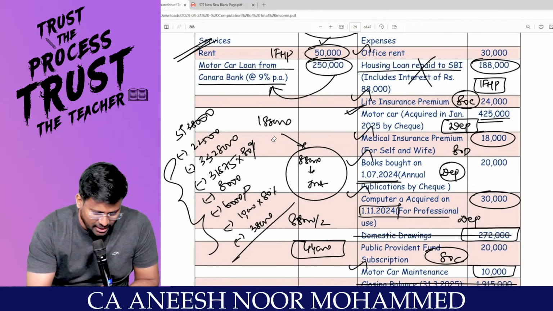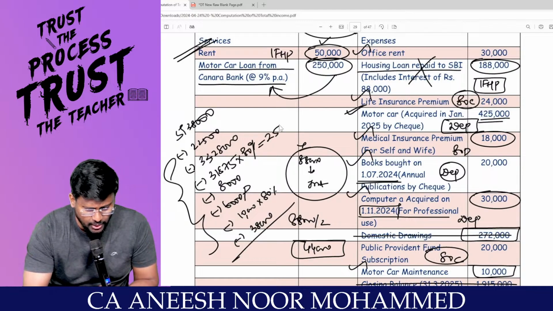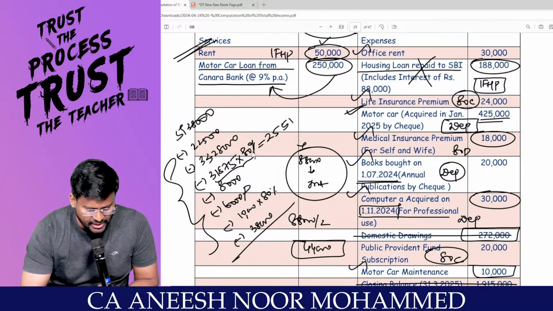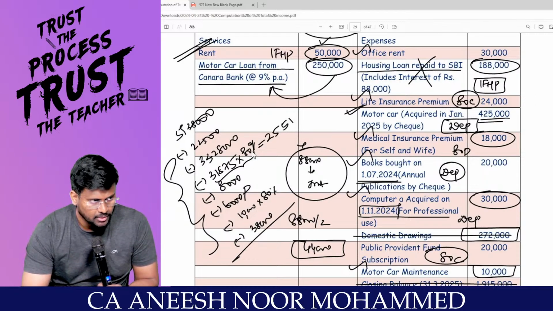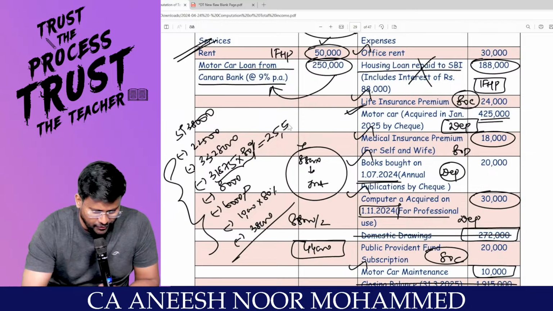What is 31,875 into 80%? 25,500. So you have to reduce only 25,500.